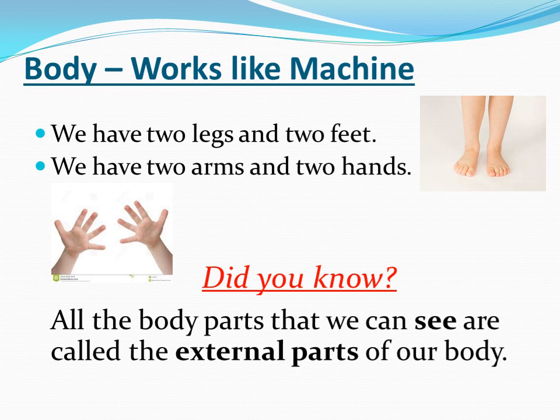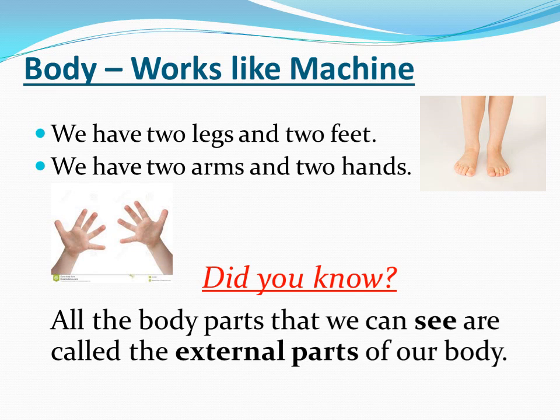Now children, did you know all the body parts that we can see are called the external parts of our body? So the parts of the body which we can see are called external parts.